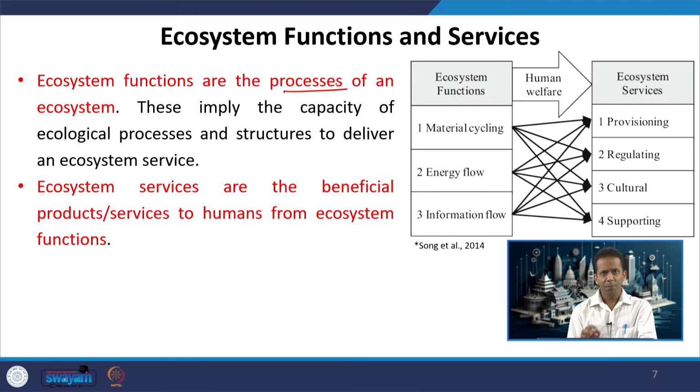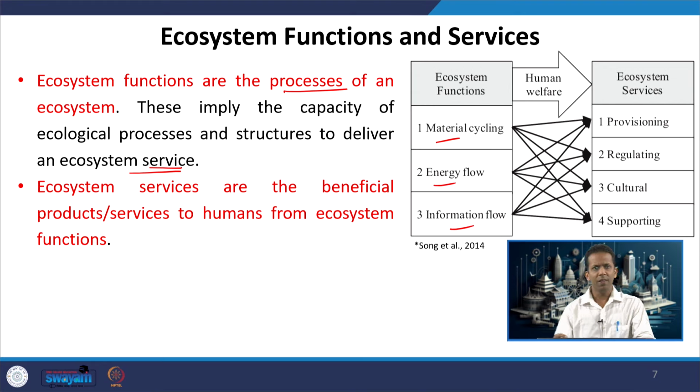These processes deal mainly with the transfer of material, energy or information. Those are the ecosystem functions, and they imply the capacity of ecological processes and structure to deliver an ecosystem service. So, for delivering any service, the ecosystem has to do a certain function, and this function deals with the movement or transfer of material, energy or information.